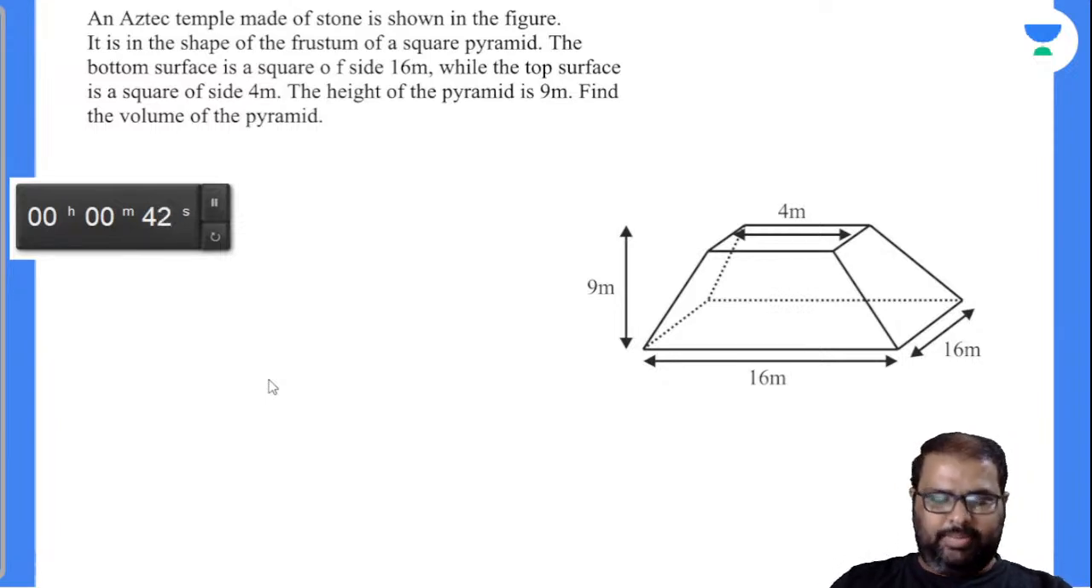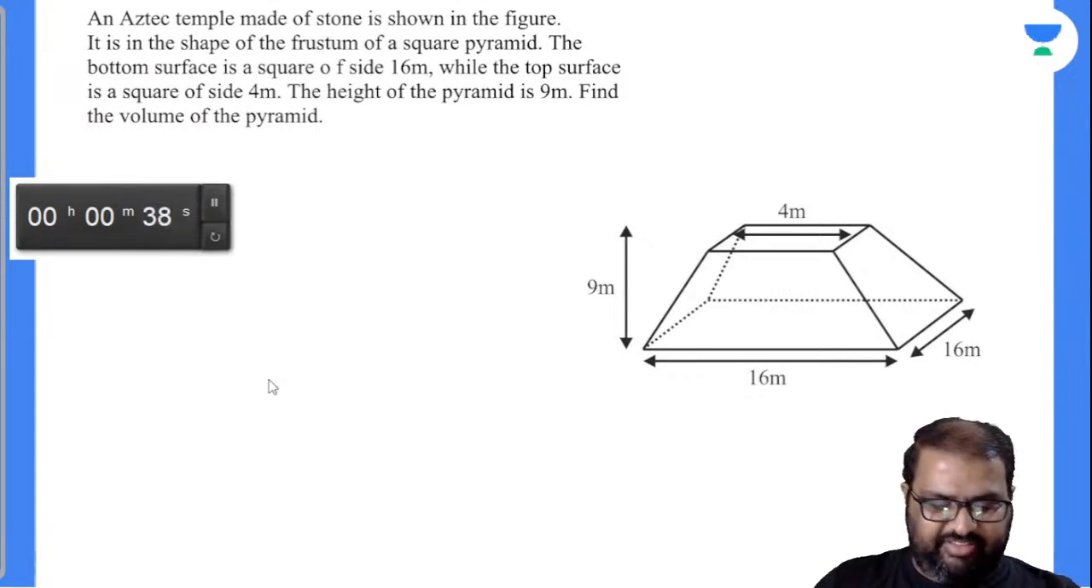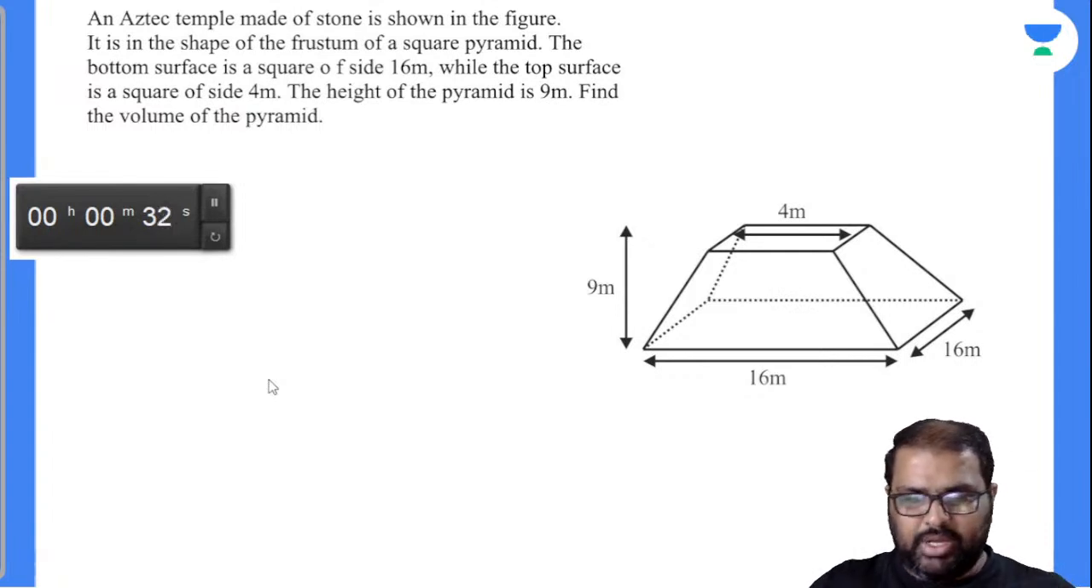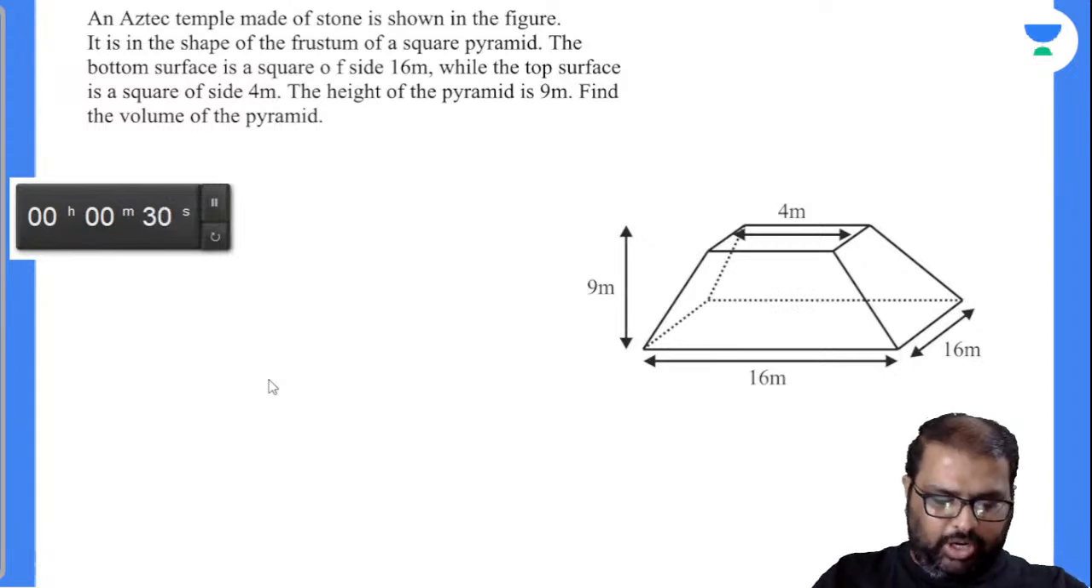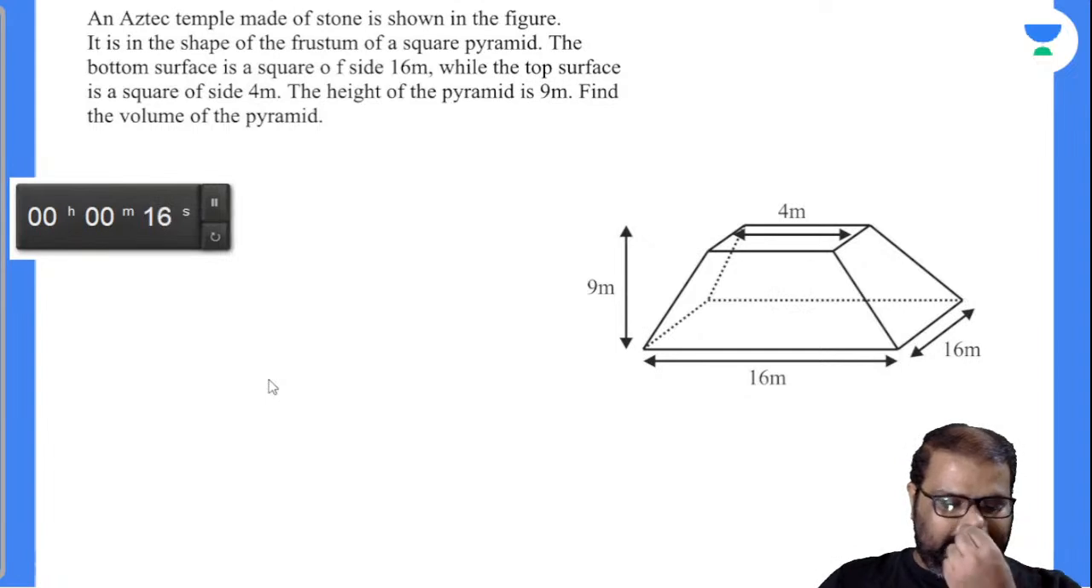40 seconds more. An Aztec temple made of stone is shown in the figure. It is in the shape of the frustum of a square pyramid. So I have chopped off the top and it became like this. The bottom surface is a square of side 16 meter, while the top surface is a square of side 4 meter. The height of the frustum is 9 meter. Find the volume is the question.